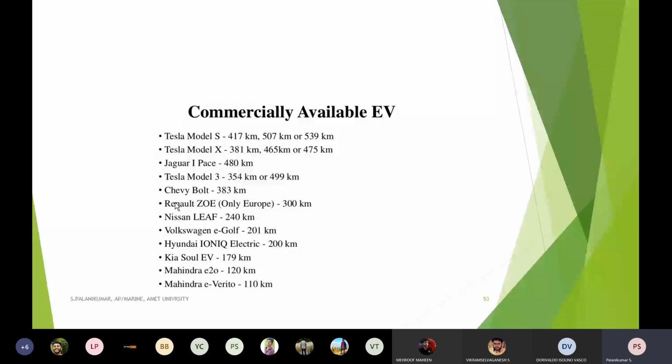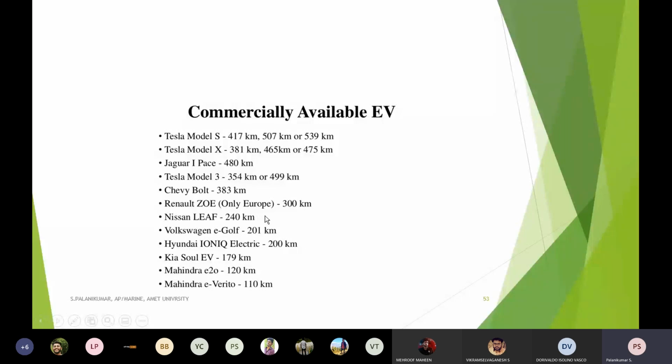So we have compared the mileage. We have compared the payback period for this Mahindra E-Verito only, E2O only. But if you compare with the Nissan Leaf and others, still we can get a very, very short payback period. This is the way we have to understand. Electrical vehicles are not available in a fixed range of variations, because the difference between Mahindra E-Verito and a Nissan Leaf means there are huge changes in the technology, especially starting from the motor and type of battery.